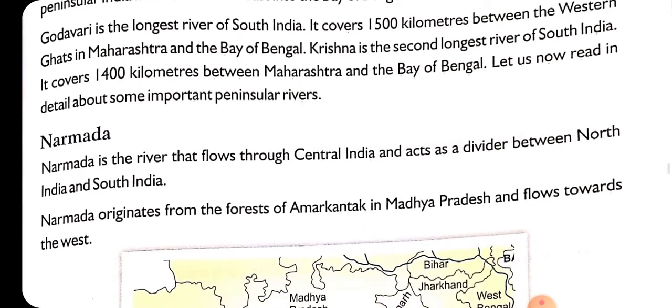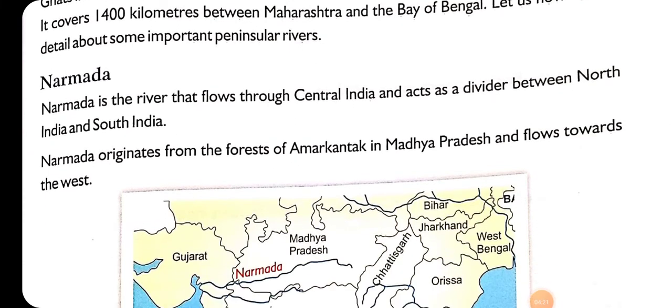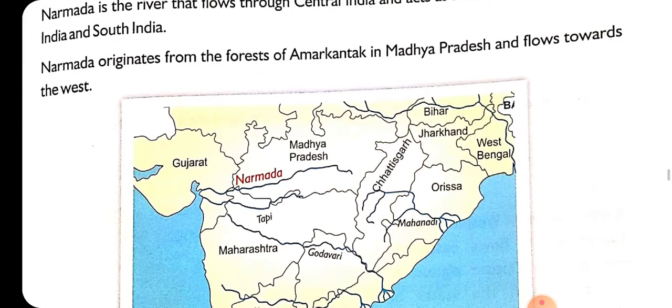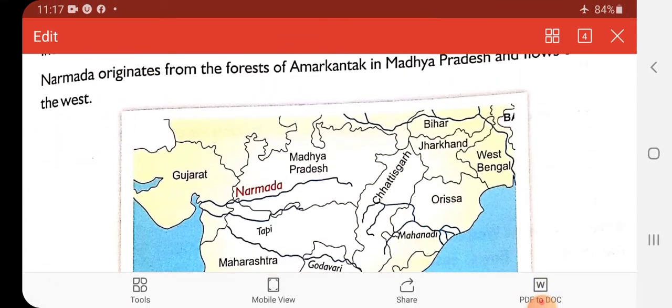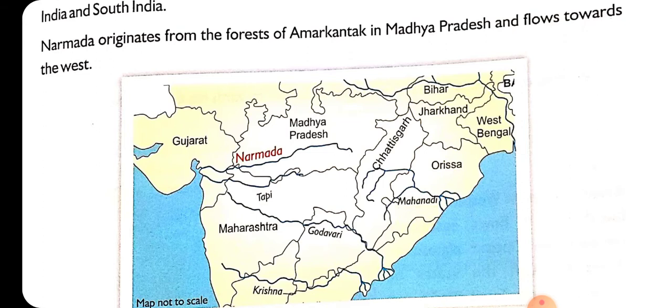Okay, now beta, we will read about these rivers one by one in detail. First of all, we will start with river Narmada. Narmada is the river that flows through central India and acts as a divider between North India and South India. You can look here on your page number 65. There is a map, beta, and they have shown us the river Narmada. In the map, with red color they have written river Narmada.